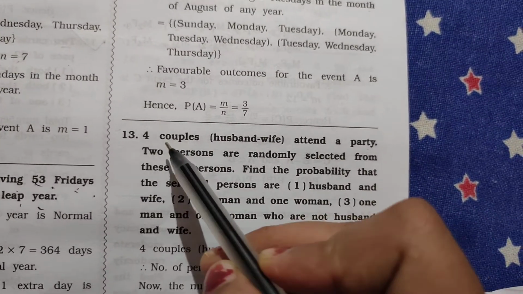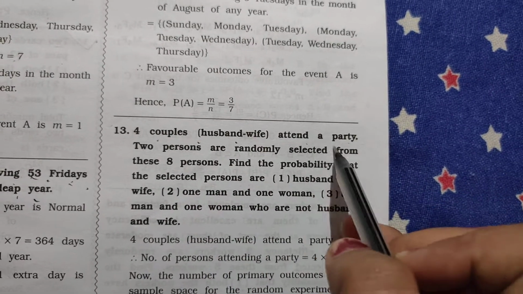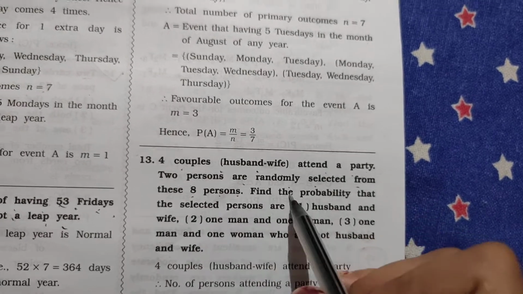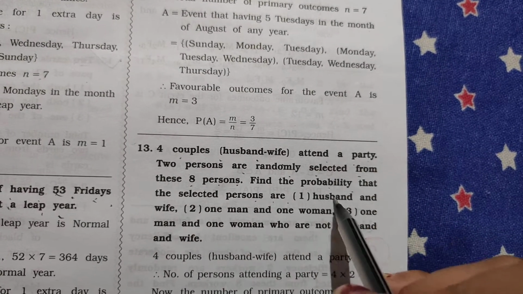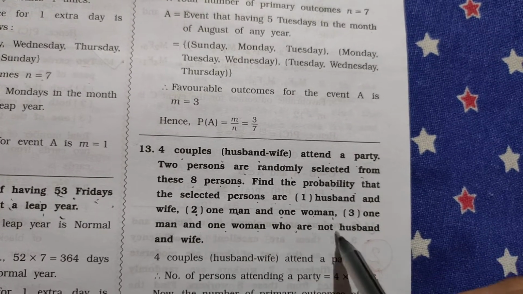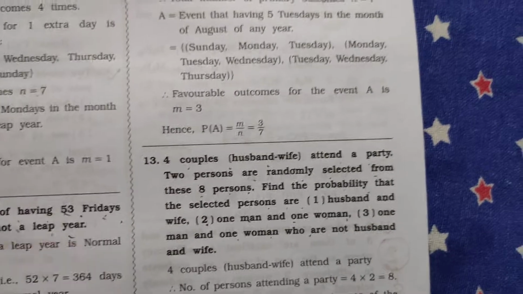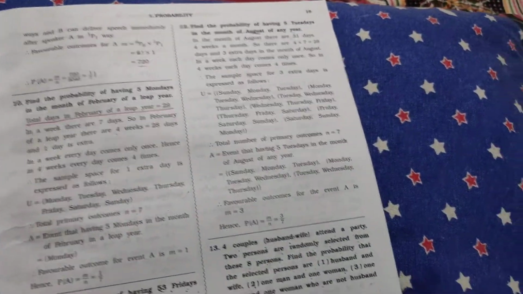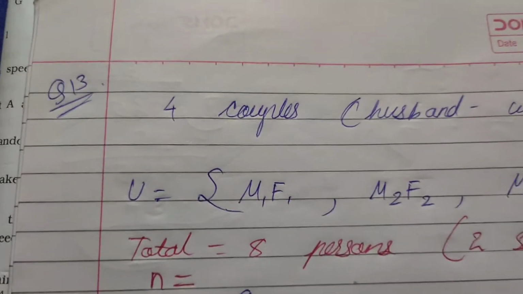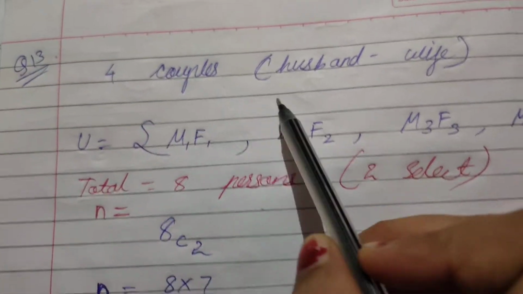Next. 4 couples, husband and wife, attend a party. 2 persons are randomly selected from these 8 persons. Find the probability that the selected persons are husband and wife, 1 man and 1 woman, 1 man and 1 woman who are not husband and wife. 4 couples means what? They are husband and wife. That means 1 couple has 2 persons. That means 4 couples will have 8 persons.